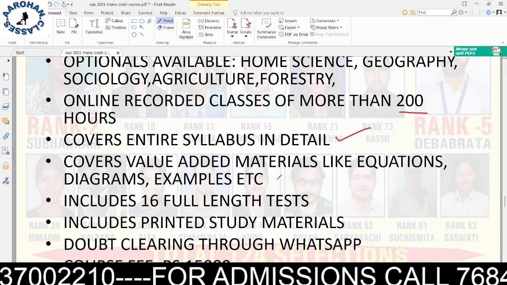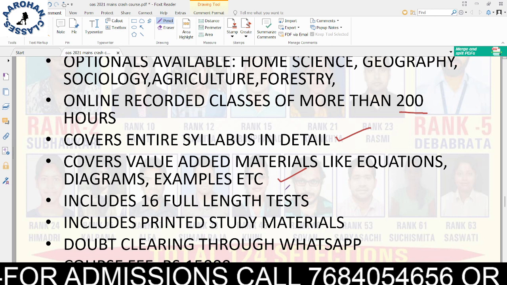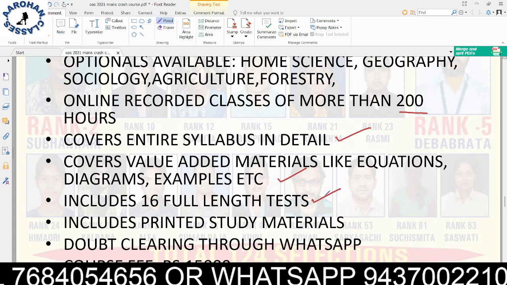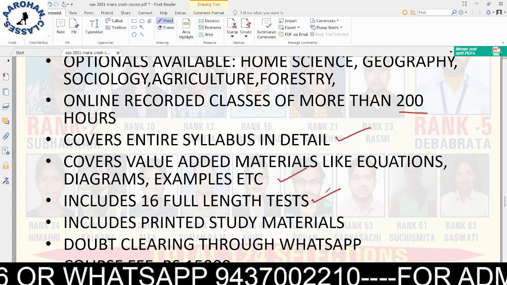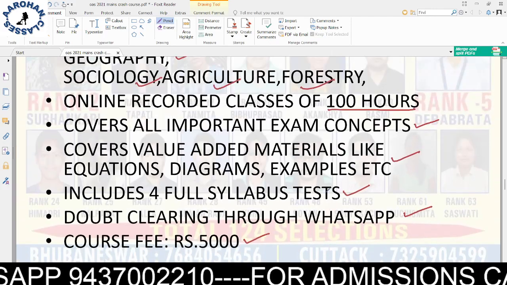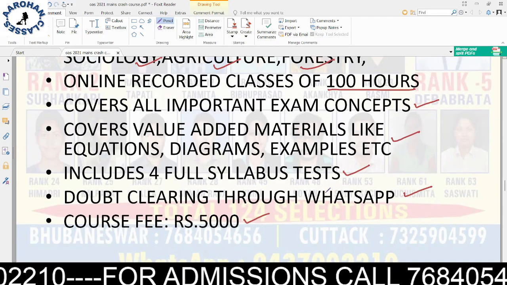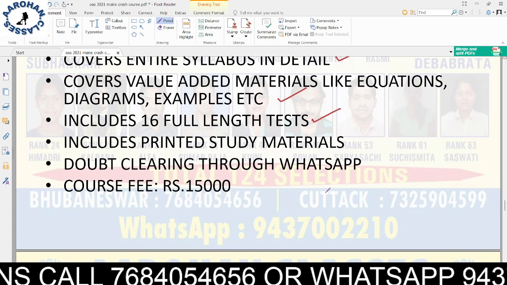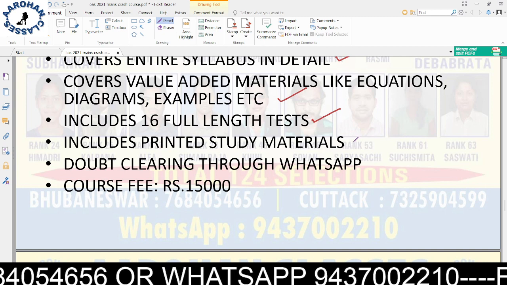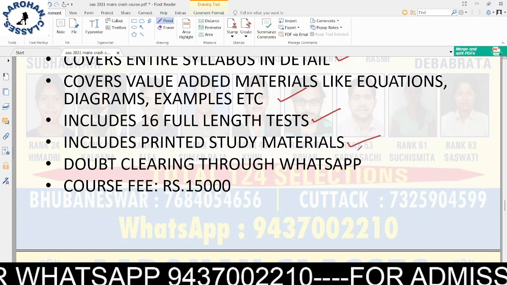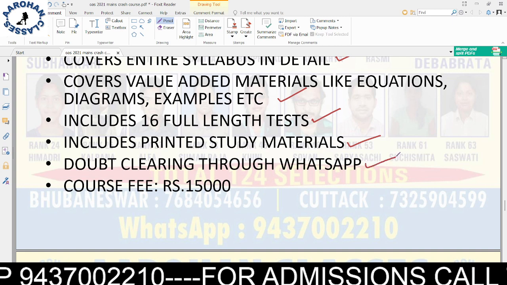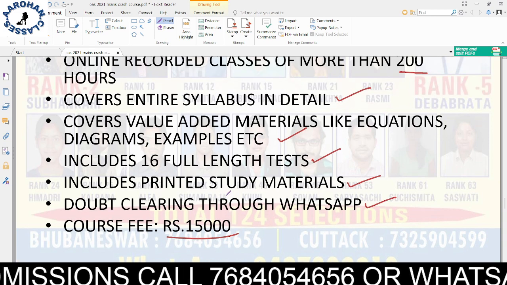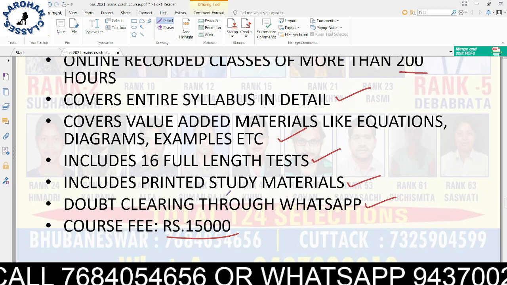All the value added materials are also included, and there you are getting 4 full length tests. Here you will get 16 full length tests. This will include chapter tests as well as full syllabus tests, but all will be 3 hours tests. In the crash course, you will get 4 tests, and they will be full syllabus tests. But here you will also get chapter wise tests. Another thing included in this comprehensive course is printed study material, and doubt clearance you will have through WhatsApp. The course fee for the comprehensive batch for the optionals is 15,000 rupees.